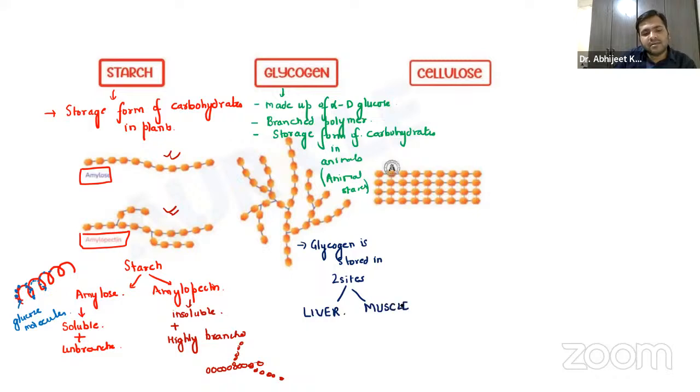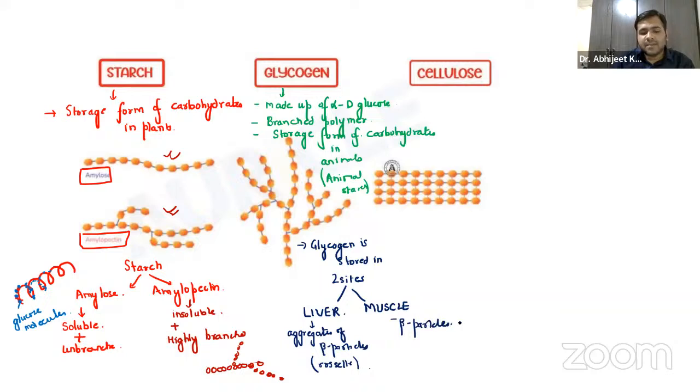In the liver, we have aggregates of beta particles, the rosette of beta particles. In muscle, it is basically in the form of single beta particles.